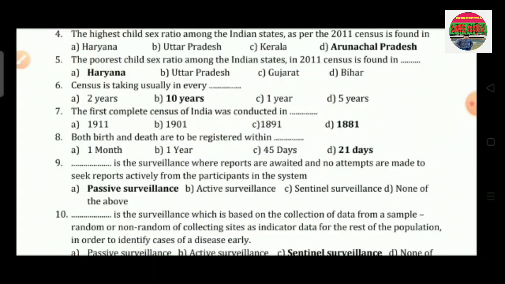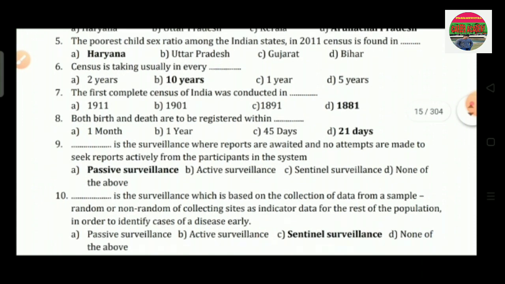Question number 5 is, the poorest child sex ratio among the Indian states in 2011 census is found in option A Haryana, option B Uttar Pradesh, option C is Gujarat and option D is Bihar. So the correct answer is option A, that is Haryana.